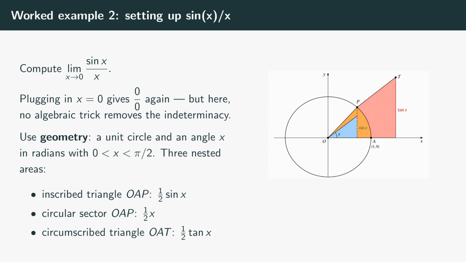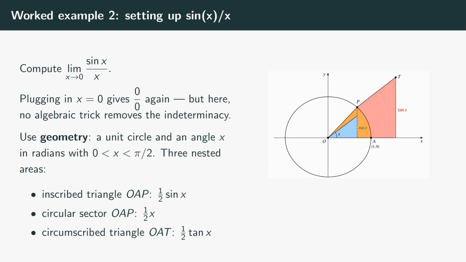Draw a unit circle. Pick a small positive angle x in radians, somewhere strictly between 0 and pi over 2. Three areas show up. The first one is a triangle inscribed in the corresponding sector. One vertex at the origin, one on the x-axis at 1, and one on the circle itself. Its area is 1/2 sine of x. The second is the circular sector, the pie slice, with area 1/2 times x.